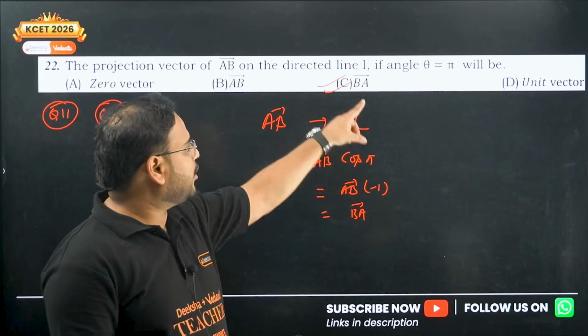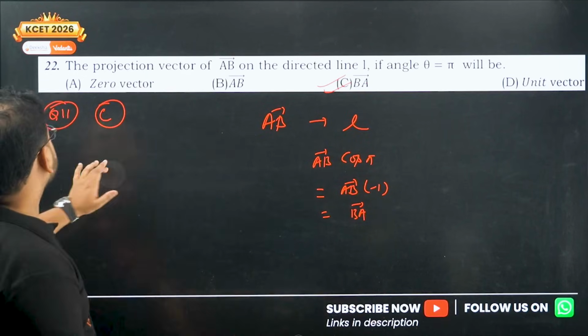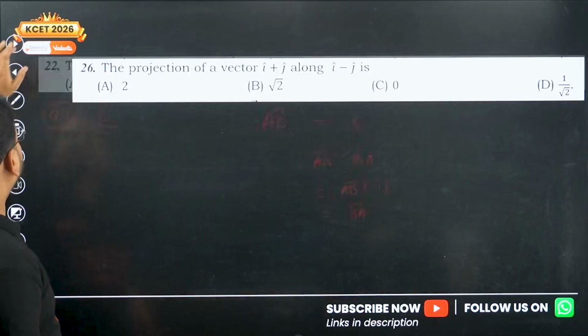I'm looking for projection, right? So cos pi will come. Yes. Okay. 11th is C. 12th now.